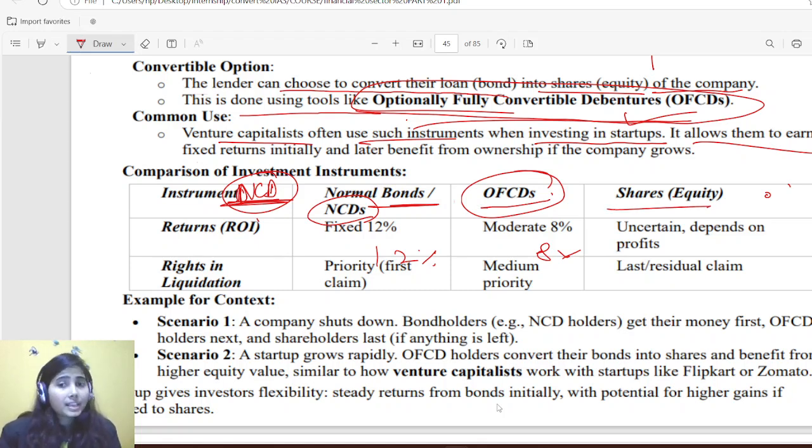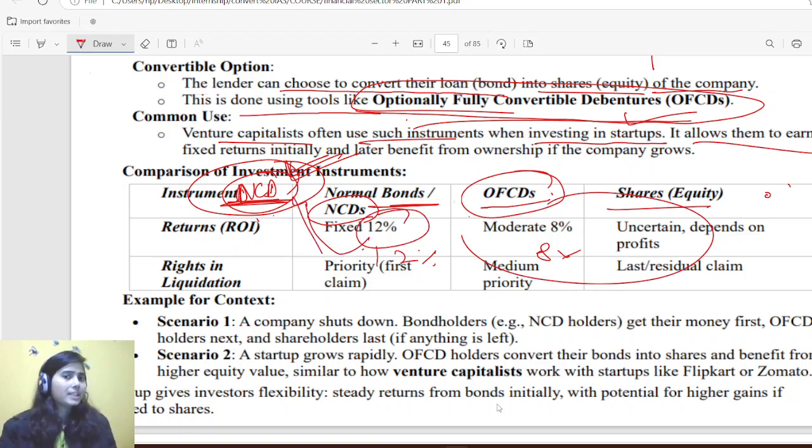The risk is lowest in non-convertible debentures. Okay. So they will get preference when the company goes into the liquidation process, and they will get a higher interest rate than the others as well. So this one is fixed at 12% for NCD as well.